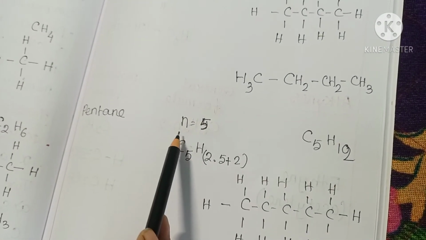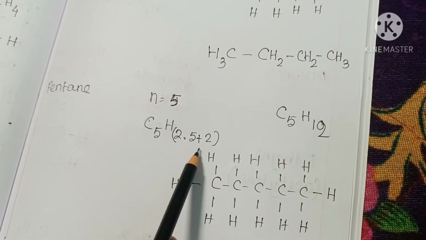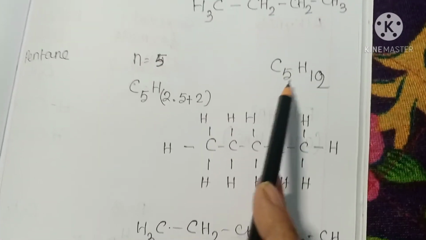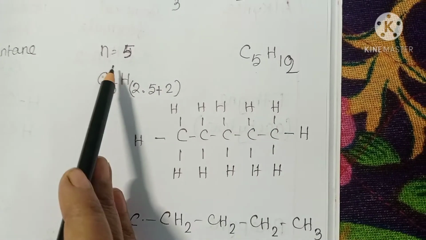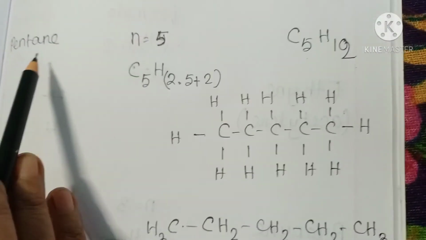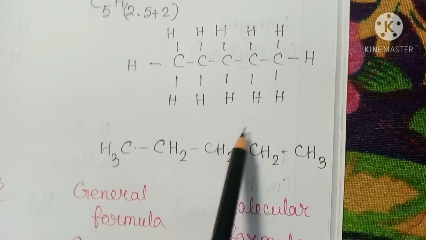Next, when n equals 5, CnH(2×5+2) means the molecular formula C5H12. So the name is pentane. As the carbon-carbon bond is single, the suffix is ane.